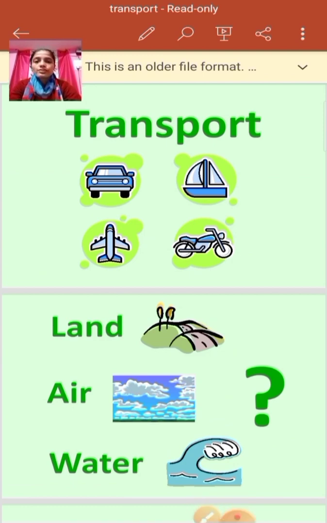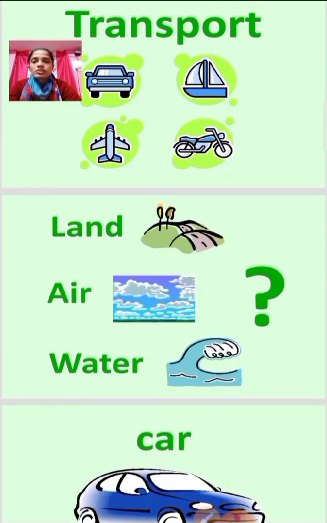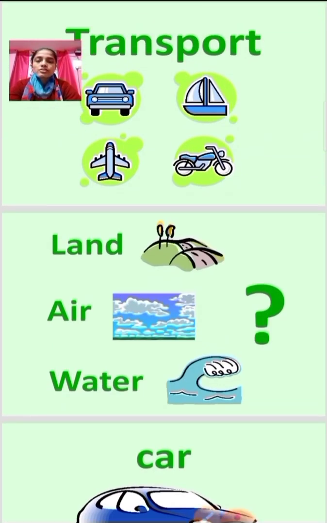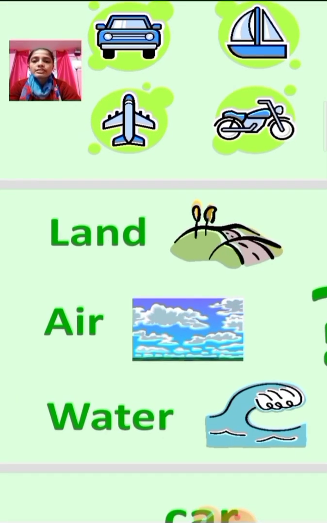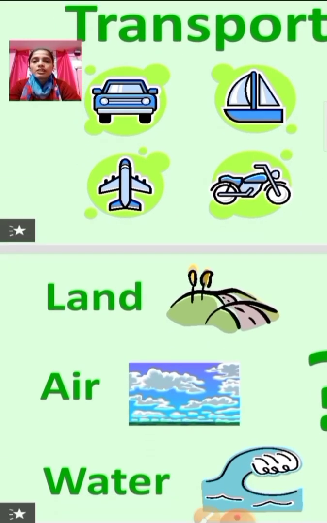So you have to do this at home. So in this worksheet, what you have to do, there are so many pictures of transport, different types of transport. Okay, land, air and water. So you have to figure out which transport is it, and you have to just write its name. You have to categorize. Okay, so all we know what is land transport, air transport and water transport.